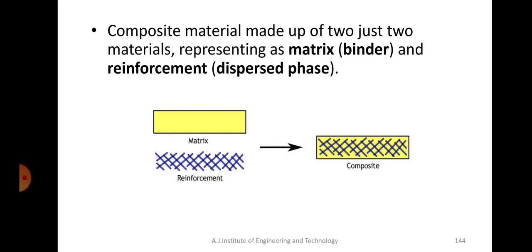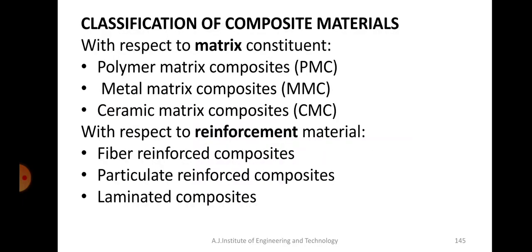Okay, so let's see the different varieties in which composites exist. Classification of composite material. Based on the matrix, they are classified into PMC, MMC and CMC. What does that mean?